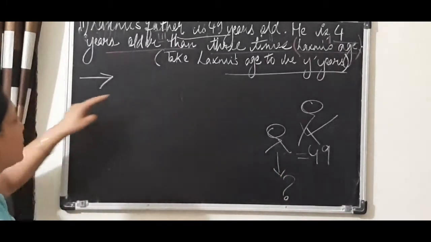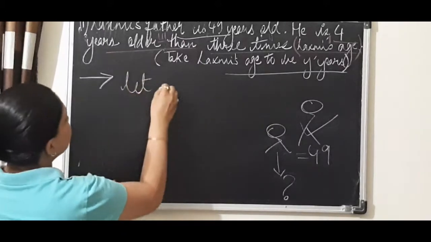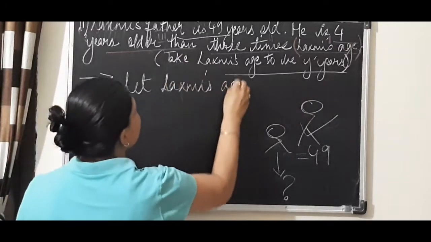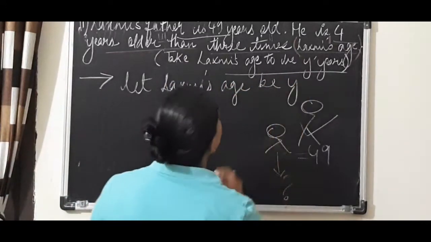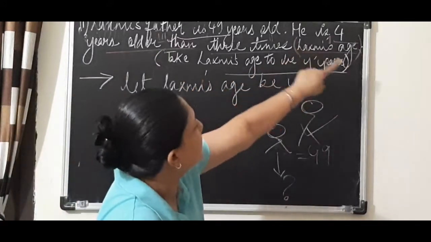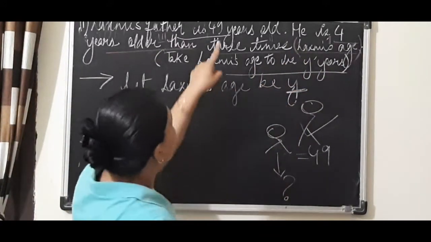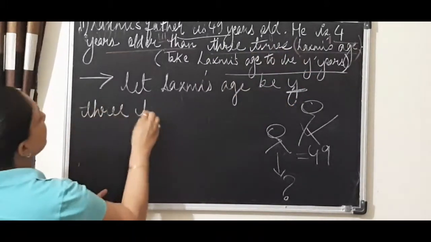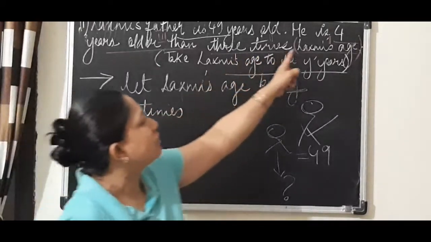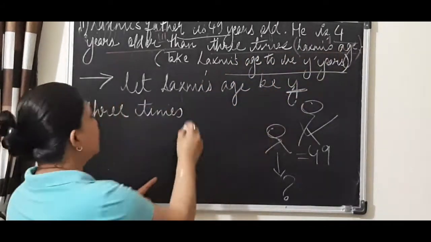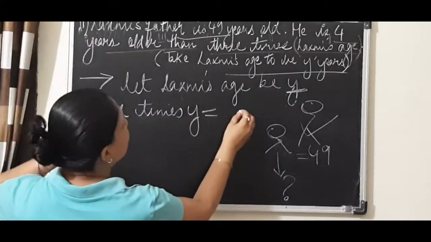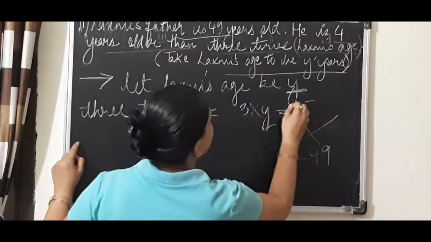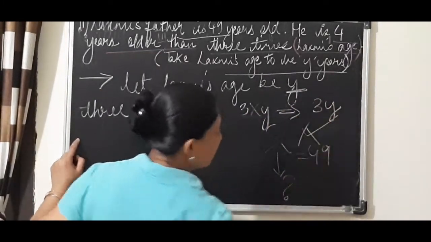I will explain you. So start, you will write down let Lakshmi's age be y years. Okay. Now Lakshmi's age is y, we have taken. Now 3 times Lakshmi's age, so write down the same thing. 3 times, but instead of Lakshmi's age, you can write now y. So 3 times y means 3 into y. This will give you 3y.